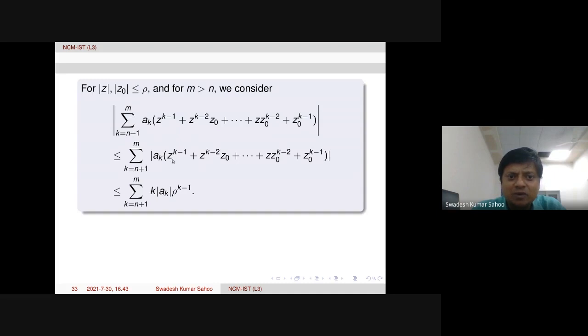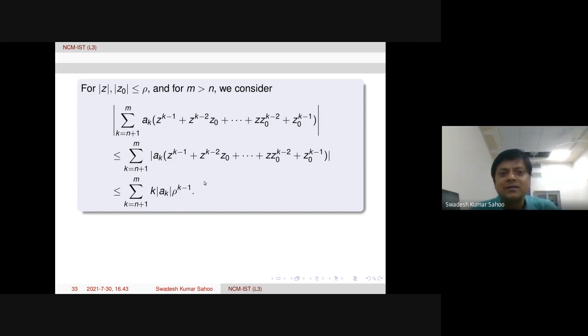This is mod rho to the power k minus 1, here also rho to the power k minus 1. If we multiply these two after taking modulus, all terms rho to the power k minus 1 will come, but k times, therefore k is occurring here, and the modulus of a_k will be there, because a_k can be complex, and rho to the power k minus 1 will be there.